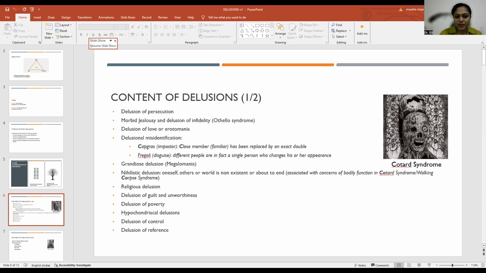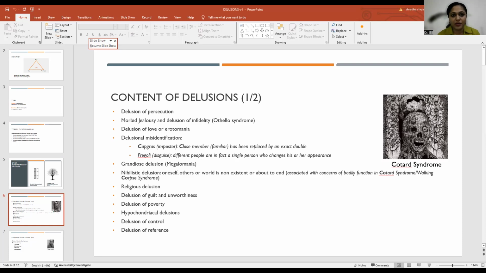Next is the Fregoli syndrome. Here, the individual will feel that different people are in fact a single person. So this comes from a famous Italian actor named Fregoli, who was known to be very good at depicting various characters, various roles. And he used to do it so well. I mean, he would take up the roles very well. That is why in Fregoli syndrome, a single person is only a different character.